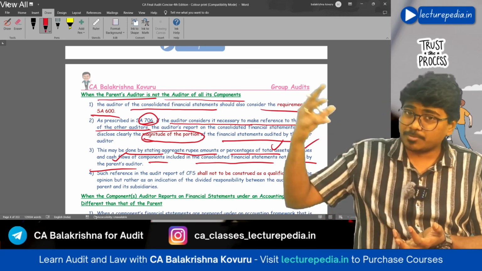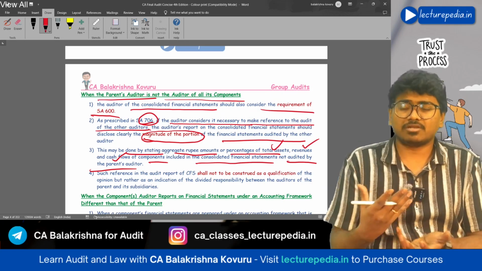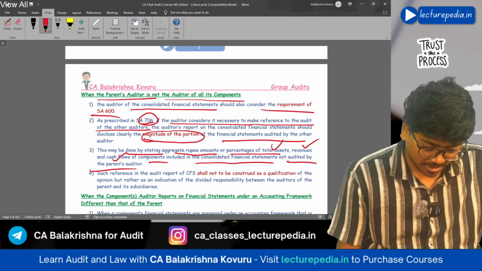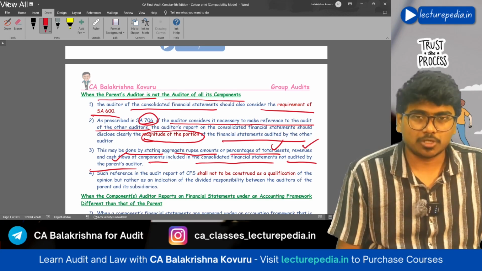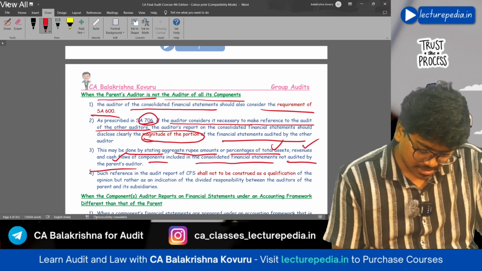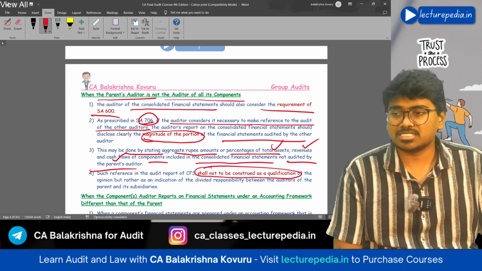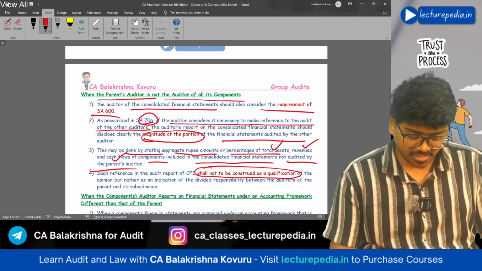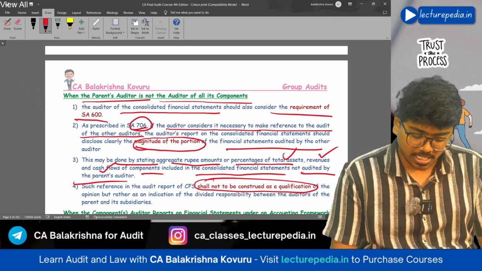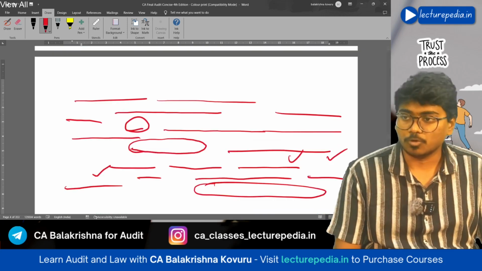So how much percentage of those total assets, total revenue or total liabilities is audited by some other auditor, you can mention in the audit report under the other matter paragraph. And such a reference shall not be construed as a qualification. Just because you are referring to the work done by another auditor in the audit report under the other matter paragraph, it doesn't mean that you are qualifying your opinion.